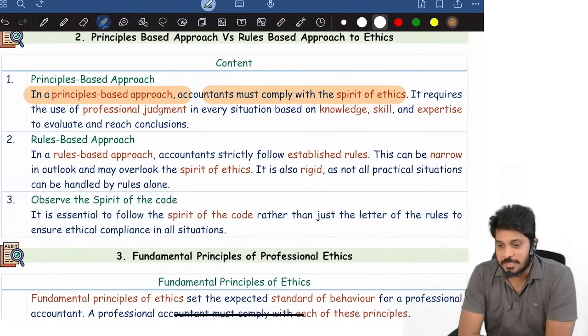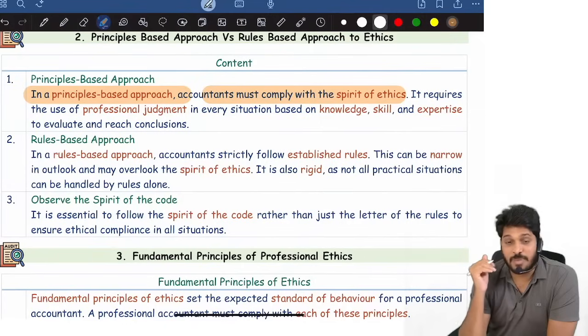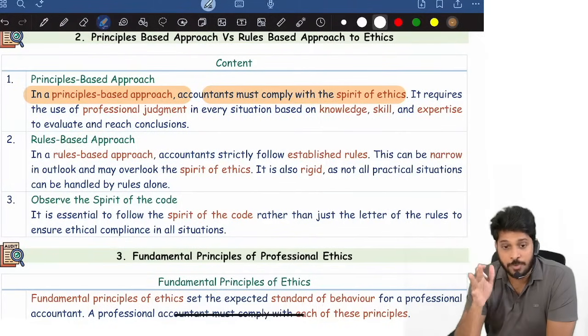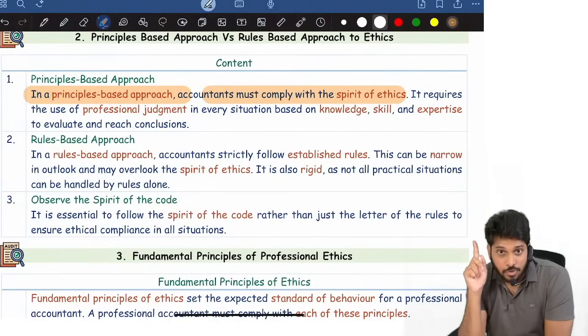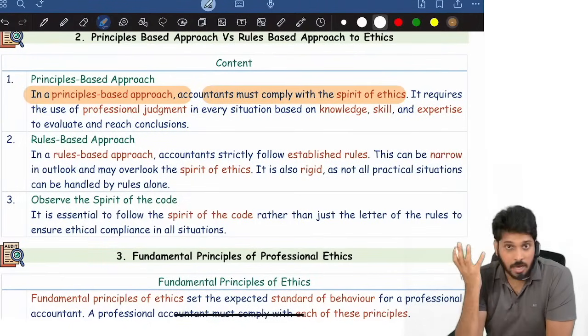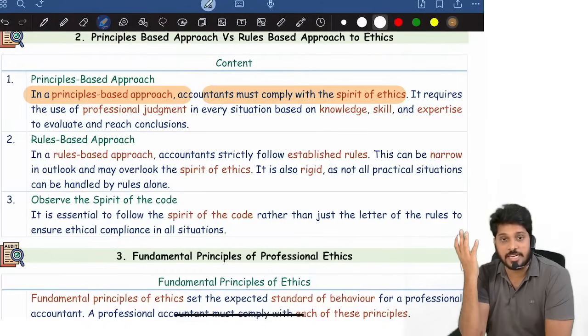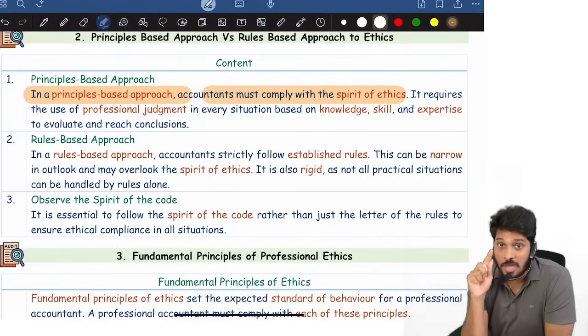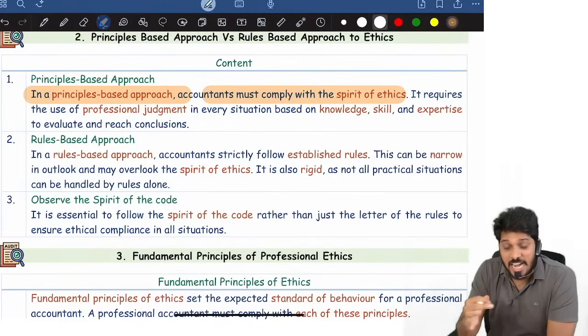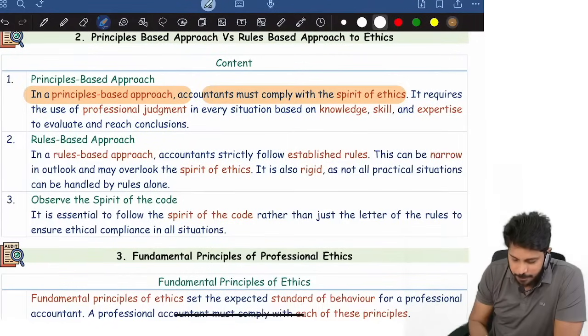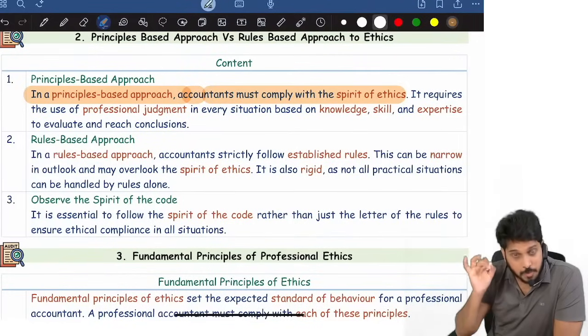Many students will ask, sir, in the Companies Act, suppose my grandfather is a director, the relative definition does not cover grandfather, so can I accept the audit? That is rule based approach, a literal interpretation of the law. Yes, if your grandfather is a director in a company, you can still audit that. But the spirit of the ethics is to understand the intention behind the law. Understanding intention is what is called the spirit. So in the principle based approach, the accountant must comply with the spirit of the ethics.